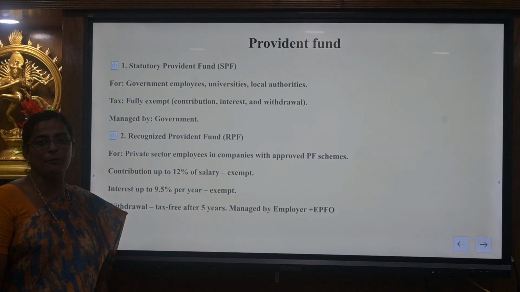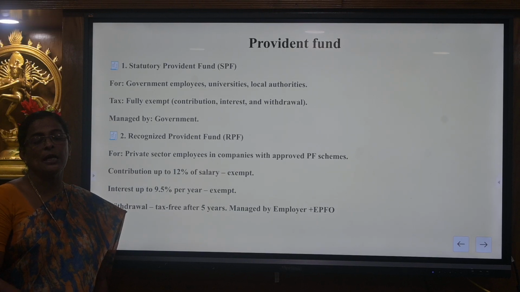And the next one is Public Provident Fund. It is acceptable by the Income Tax Department and the contribution will be made only by the employee and not by the employer. And after 15 years of investment in Public Provident Fund, the amount can be withdrawn. The amount of Public Provident Fund will be a maximum of up to the eligibility of an employee and it has to be paid regularly every year in the Public Provident Fund. It cannot be claimed as deductions and there is no exemptions for Public Provident Fund.